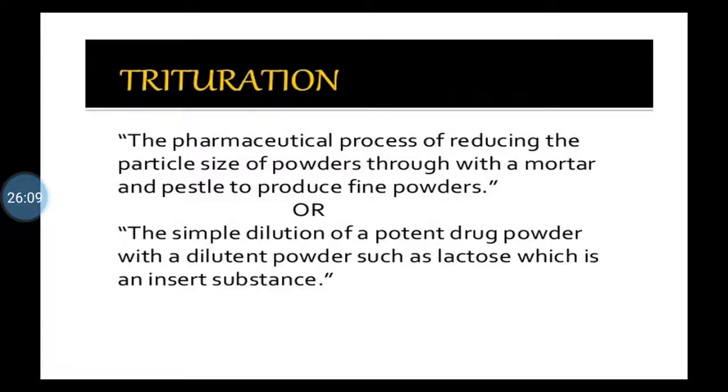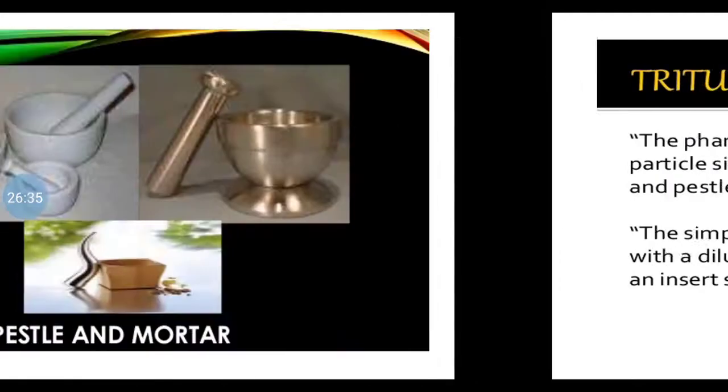Like, for example, paracetamol, you know, isn't it? It is an active ingredient. Paracetamol tablets like Calpol, Metacin, Crocin. So the active paracetamol content is 500 milligram, but it is to be mixed with an inert substance like lactose. So at laboratory level both are mixed with the help of trituration, isn't it?